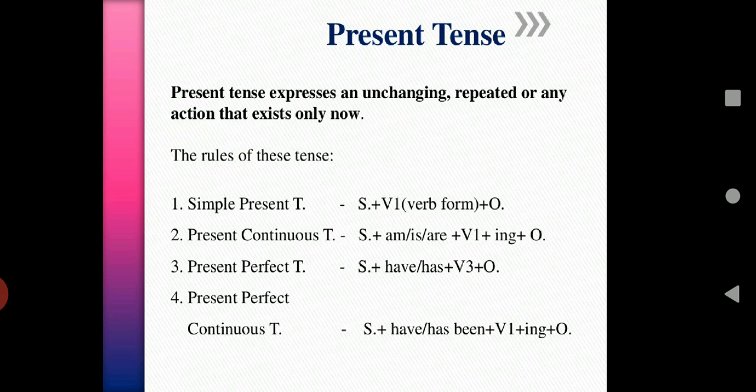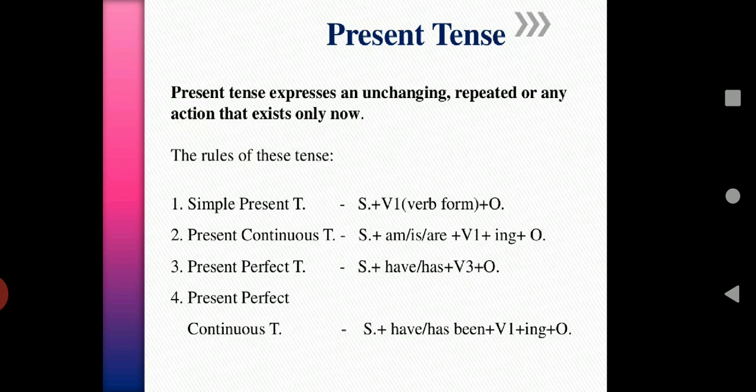The structure of a common sentence is subject plus verb plus object. Every tense depends on the same structure, but the only thing is the verb form will change and helping verbs will be added. So simple present tense structure is subject plus V1 plus object.